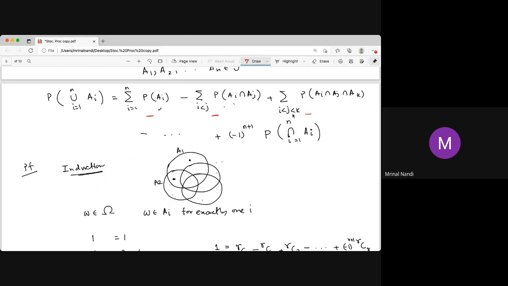If you take one more term, then the right hand side is bigger than the left hand side. If you take one more minus sign, then the right hand side is lesser than the left hand side. That means it includes something big, then we exclude. Once we exclude, we exclude extra, then it is less, then we again include 3 at a time, then we have extra, then we have to exclude 4 at a time, then include 5 at a time, then exclude 6 at a time. That's why it's called the inclusion exclusion principle, and ultimately at the last stage it will be equal.